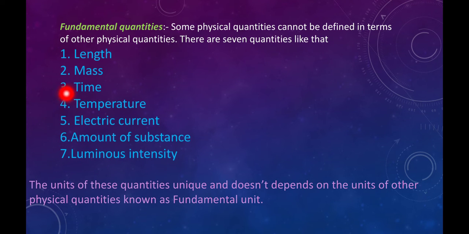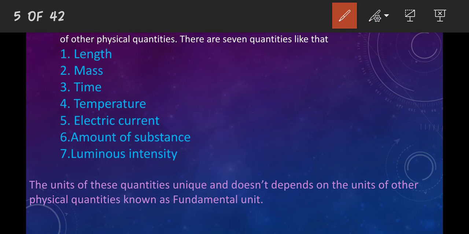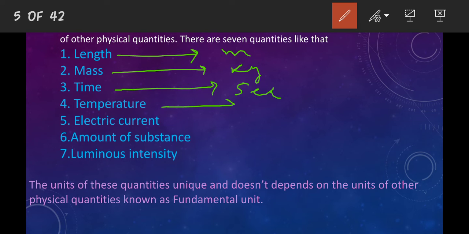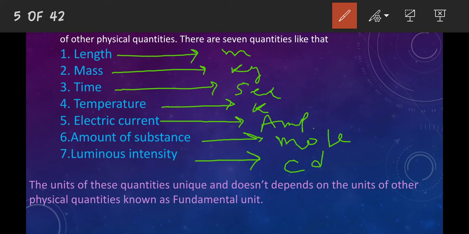Now we can define the units of these quantities. The units of these quantities are also unique and do not depend on the units of other physical quantities, so they are known as fundamental units. So we have 7 fundamental units. In SI, length is in meter, mass is kg, time is second, temperature is Kelvin, electric current is ampere, amount of substance is mole, and luminous intensity is candela, cd.